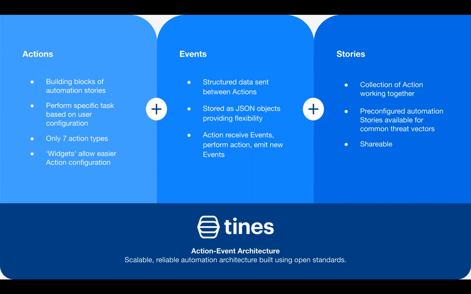Each action emits an event, and those events are structured JSON that are stored to be utilized downstream in other actions added onto the storyboard to solve for the workflow automation or manual process that needs to be automated within Times.